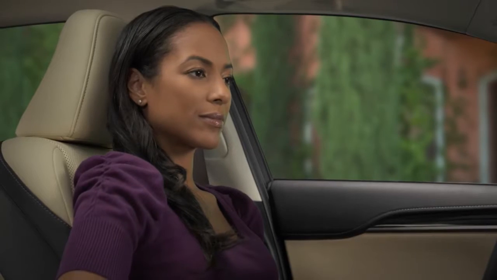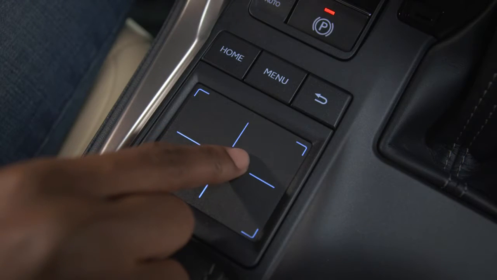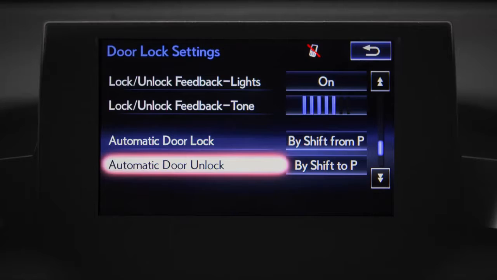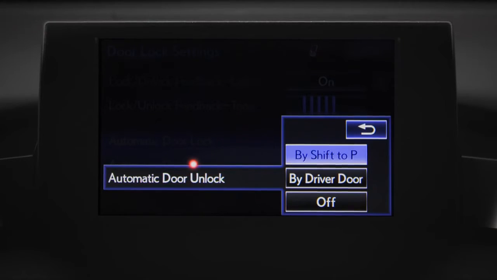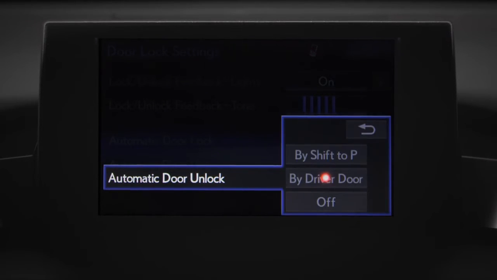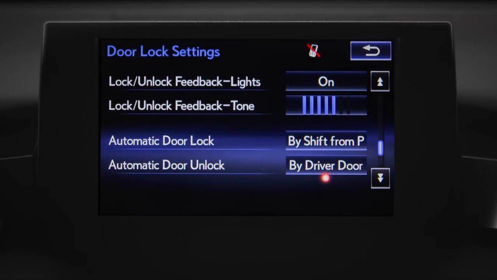To adjust settings, select a feature. Make your adjustment, and the system will save your settings. To return to regular system functionality, press the Home button.